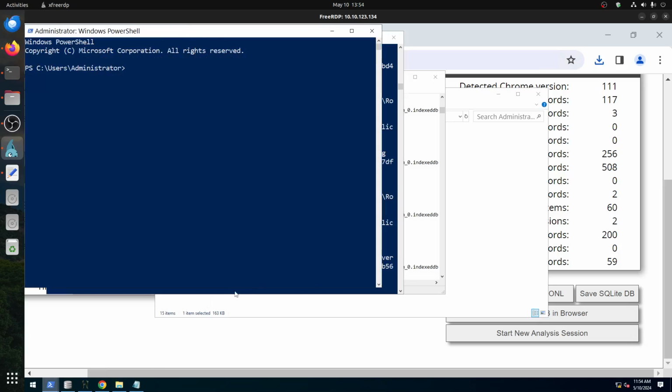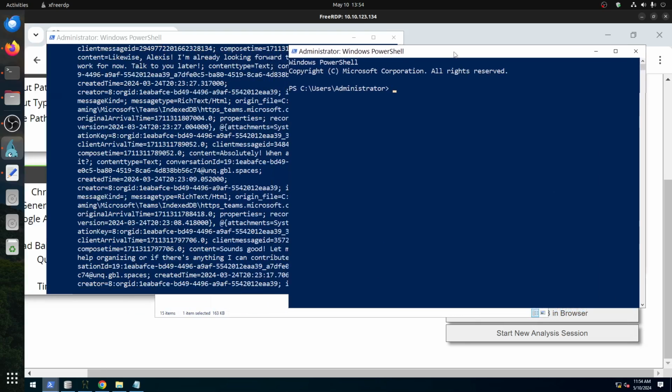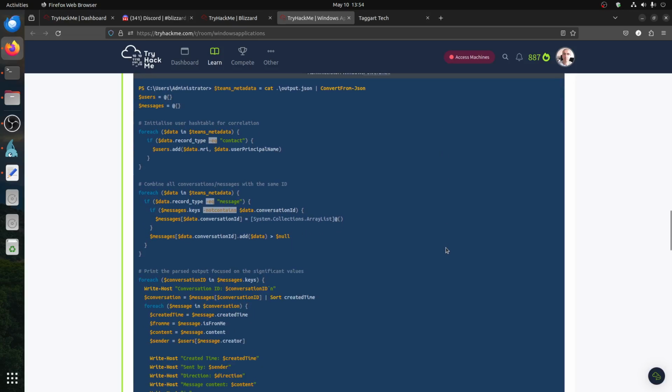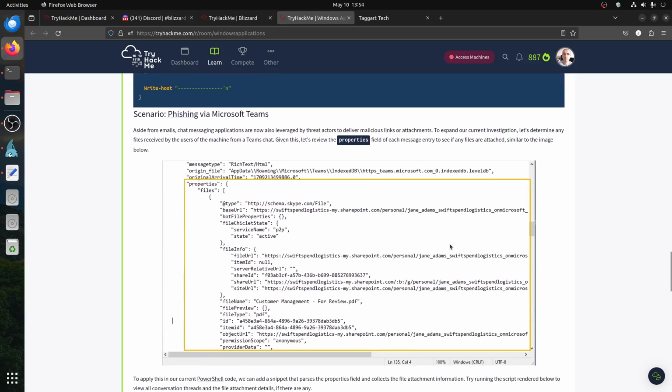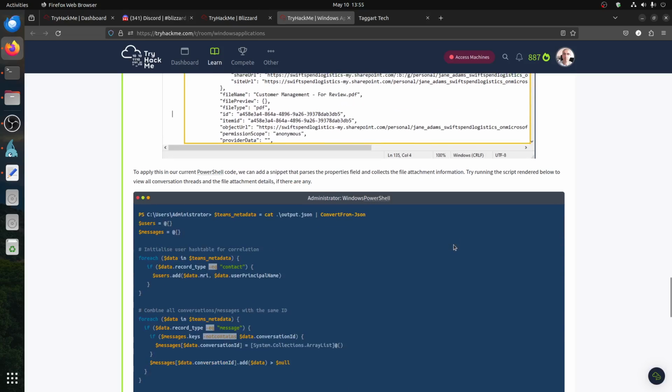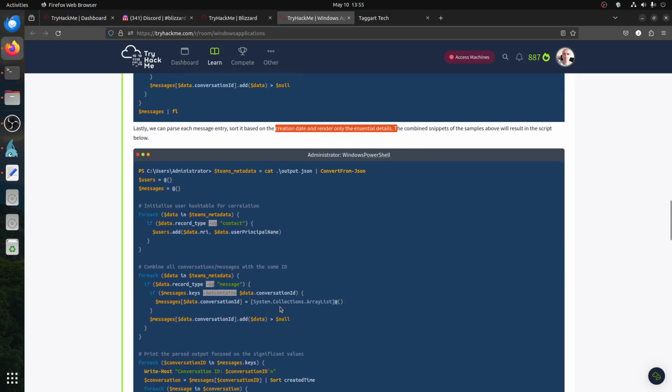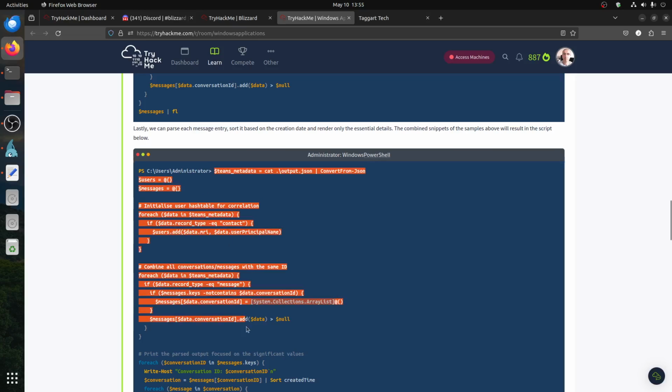Let's get the other shell next to it. Where's the next one? Now we can parse each message entry sorted based on creation date. This is the most important for us, the creation date. And then, what's this? Now this is an image. Ours is a phishing link, so we don't have an attachment, so we can use this. Let's copy the whole thing.